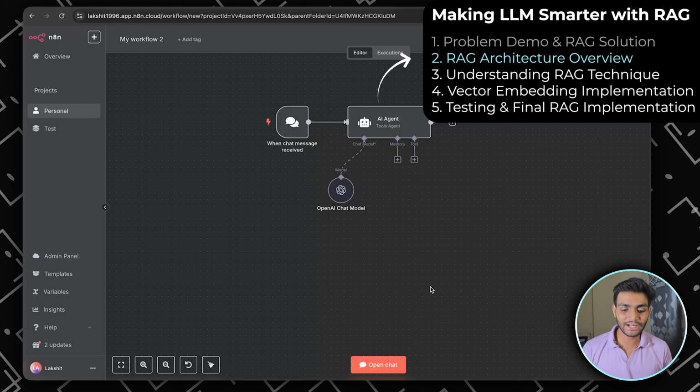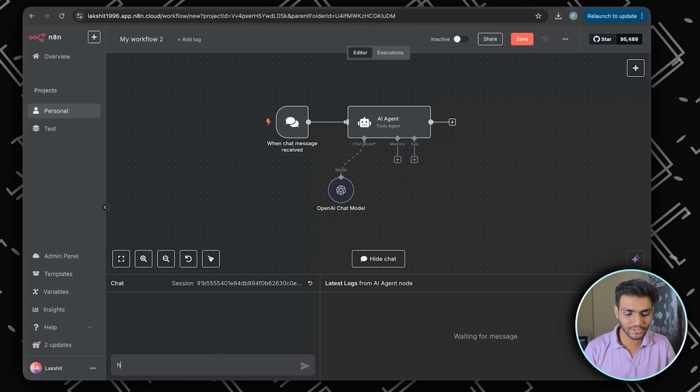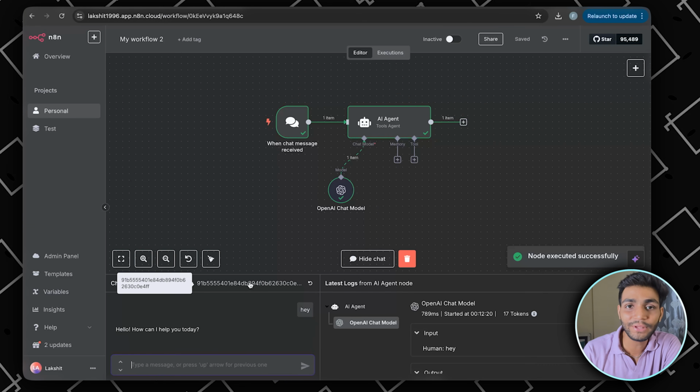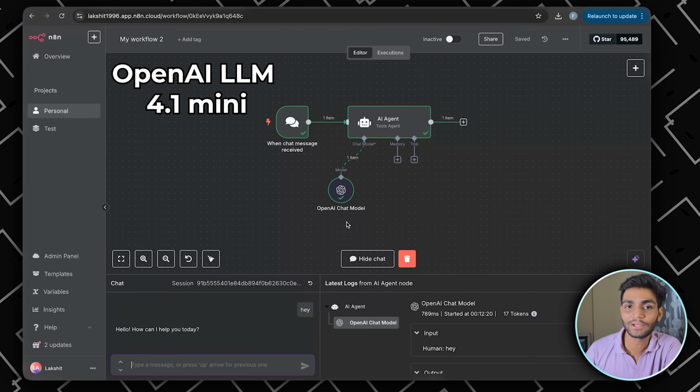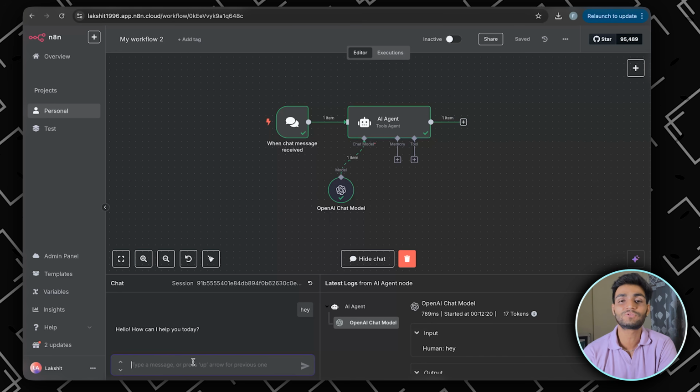This is the basic setup which we have right now. We have the normal on chat message received trigger, and this is the AI agent over here. I can ask any question like hey, and it will reply, hey, how are you? This is normal LLM behavior. I am using the OpenAI GPT-4.1 mini model over here, and it is giving us the proper answer. Now we want to make this model much smarter by giving it personal data.